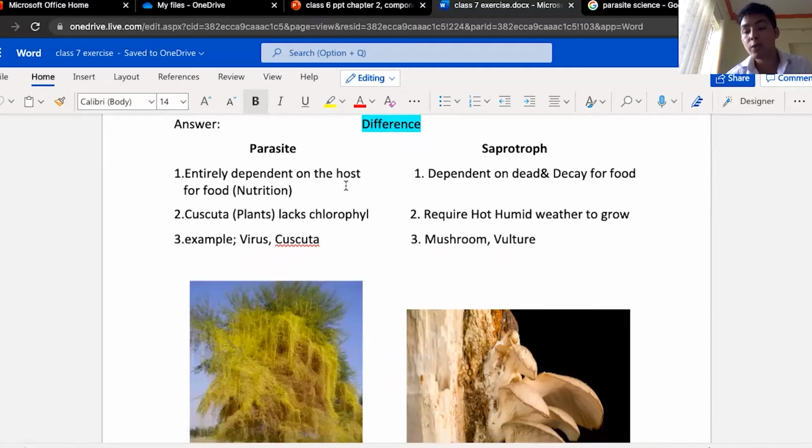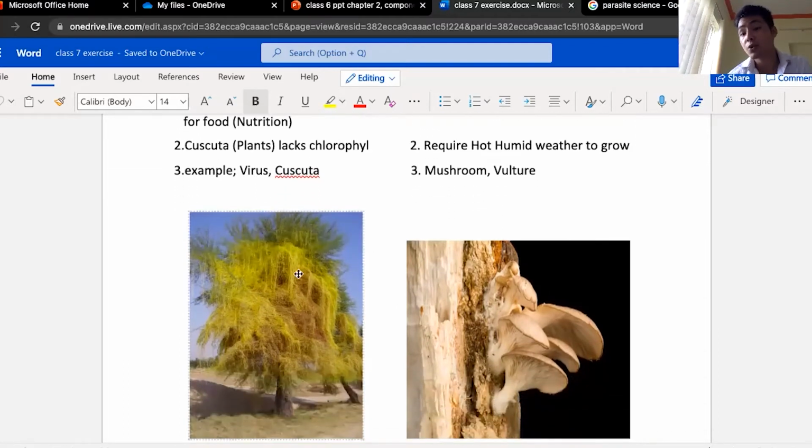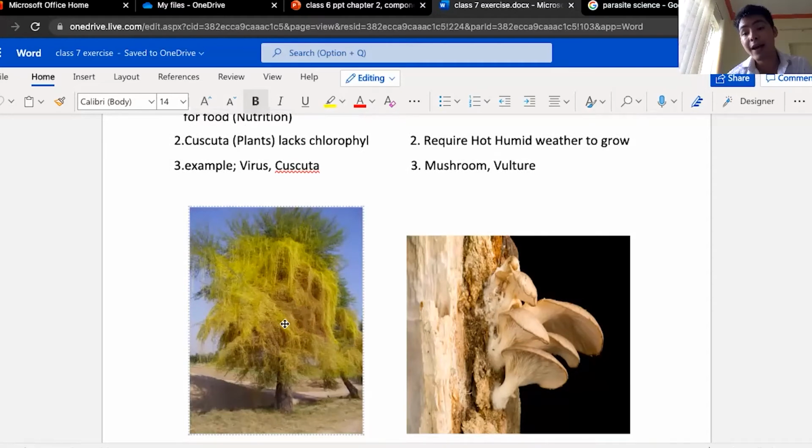Entirely means 100%, you are dependent on the host for food. For example, we have given the example of Cuscuta, right? Cuscuta is a yellow plant and doesn't have its own chlorophyll, hence it can't produce its own food. But it relies on the tree plant. There's a big tree, so it's taking all its nutrition, 100% of its nutrition, from this host plant.